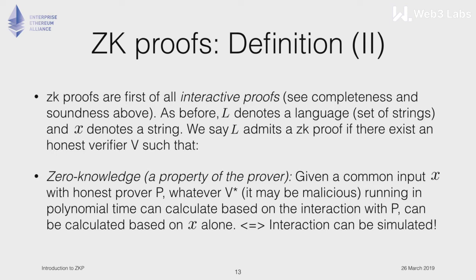So if the interaction between the prover and the verifier is indistinguishable from the interaction of somebody trying to compute anything from x alone, it means that the interaction in the first place did not leak anything about the secret, because in the second case there was no secret, it was just x. So that's the zero-knowledge property.